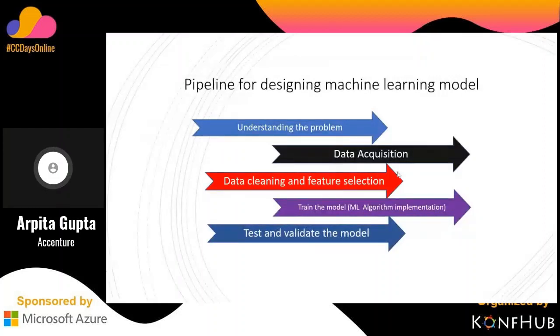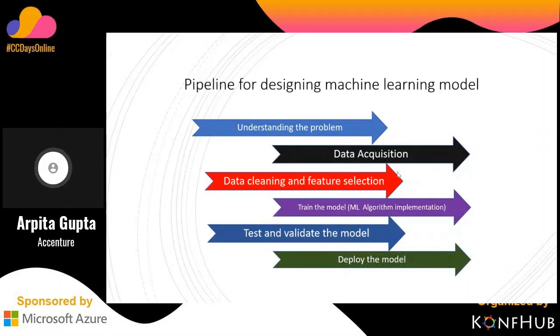I have trained the model, and I have stored the data that the model has been trained on. After that, we need to test and validate the model. Whatever I have fed into the machine learning model, is it giving the right output or not? For that, we need to check it on different data. When testing and validation are done, we need to deploy it.